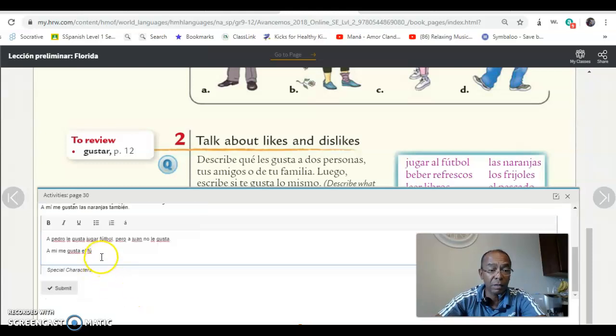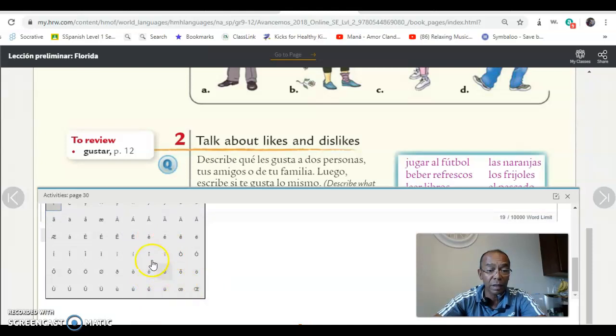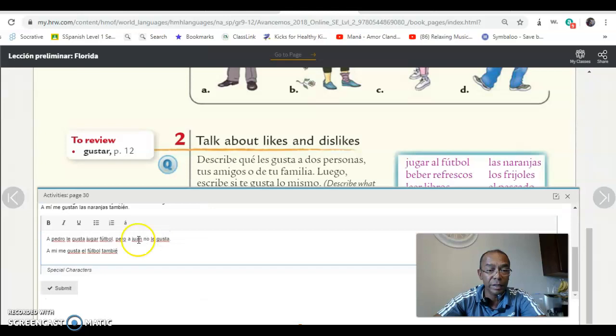También. También has an accent on the E, so you will look for the E. También means also. Where is the E with an accent? Oh, there it is. También. And then you submit it.